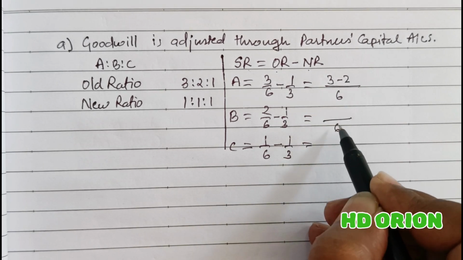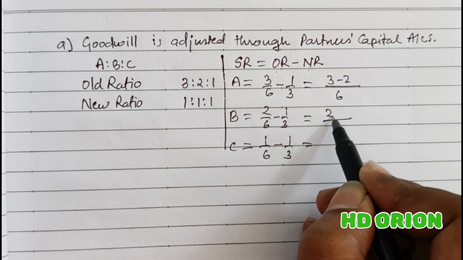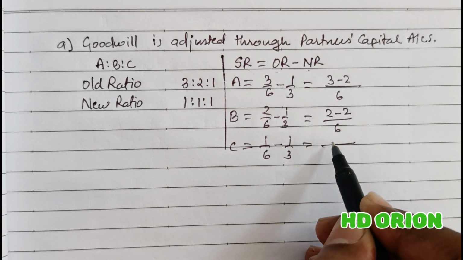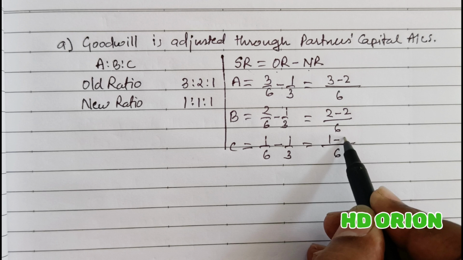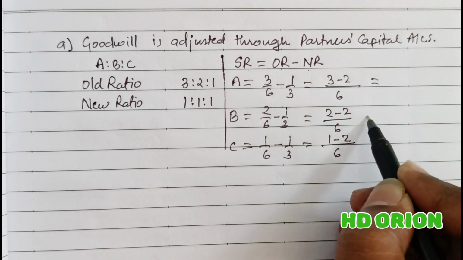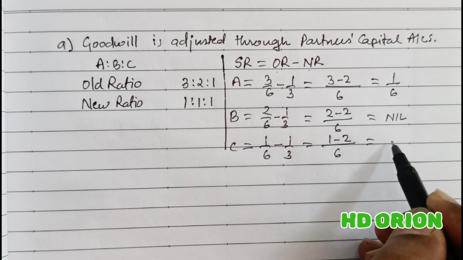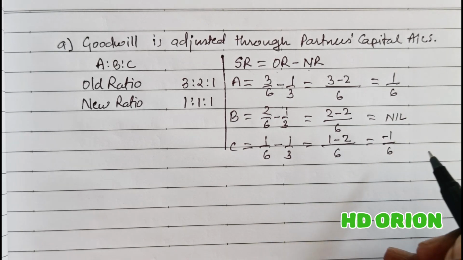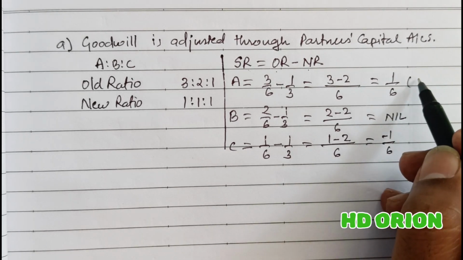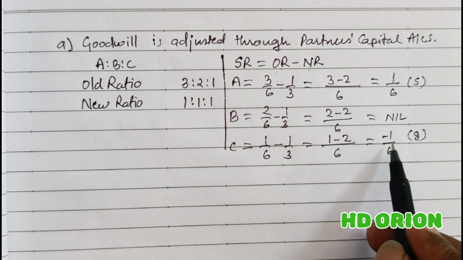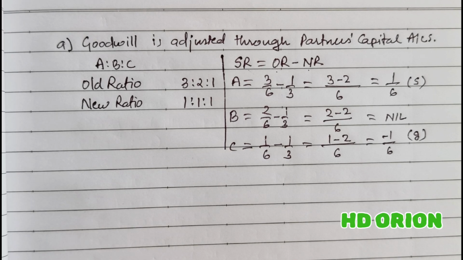Here also LCM will be 6 and it is 2 minus 2. Here also LCM is 6. It is 1 minus 2. And the result is 1 by 6. Here it is nil, it is 0. Here it is minus 1 by 6. So here A is sacrificing, but here C is gaining because the answer is negative.